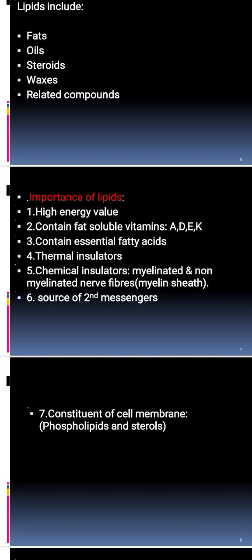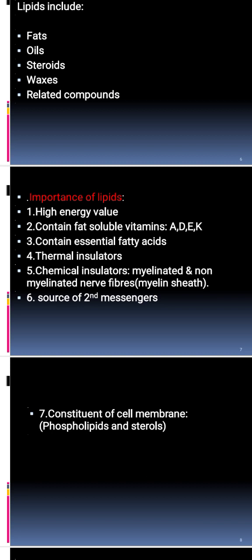Okay? So the essential fatty acids should be taken from an external source, for example from the diet. Examples of essential fatty acids are omega-3 and omega-6. Lipids are thermal insulators. Also, they are chemical insulators, like in the nerve fibers, where we have myelinated and non-myelinated nerve fibers containing myelin sheath.